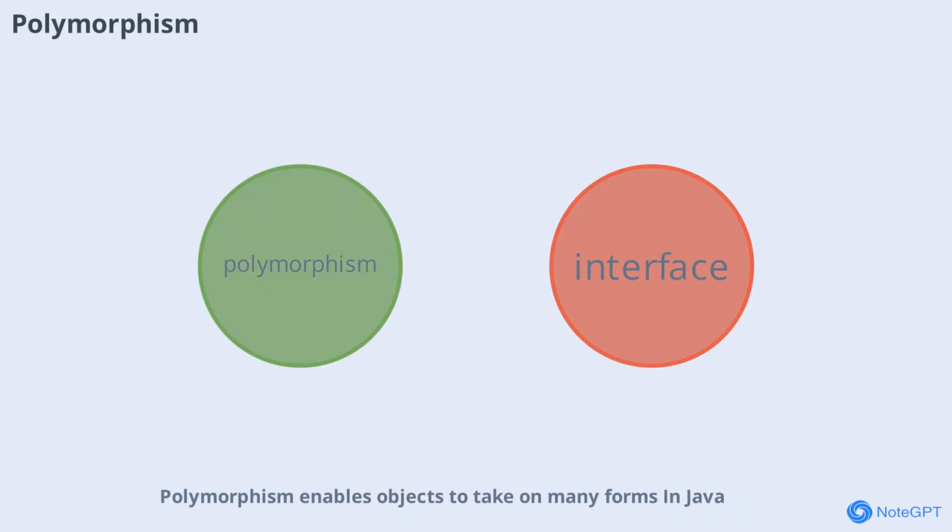Polymorphism enables objects to take on many forms. In Java, this means you can use a single interface or superclass to represent multiple types of objects. Polymorphism is key to writing flexible and scalable code.